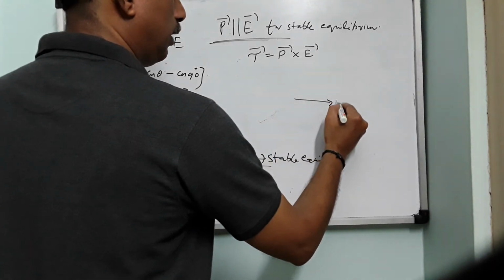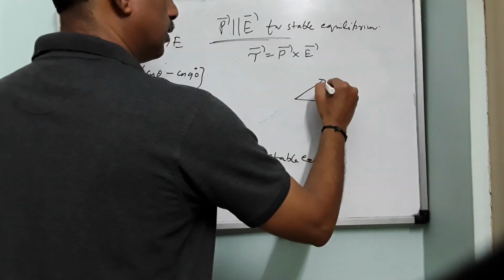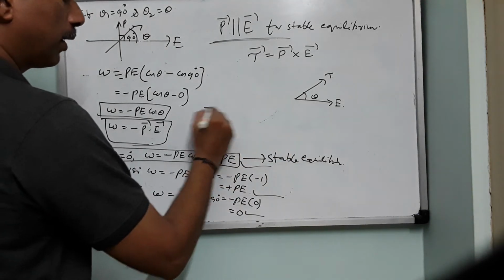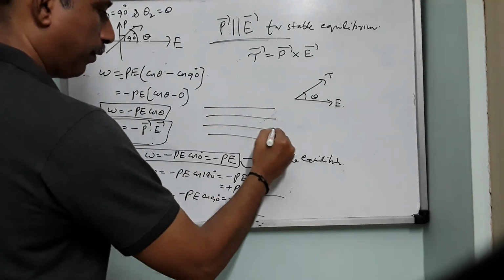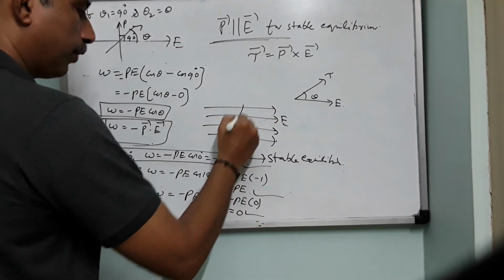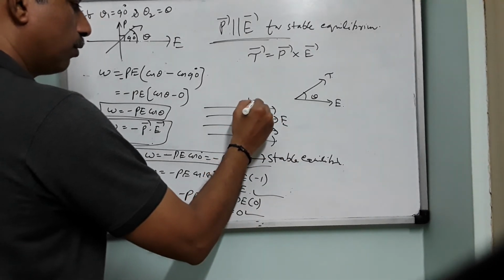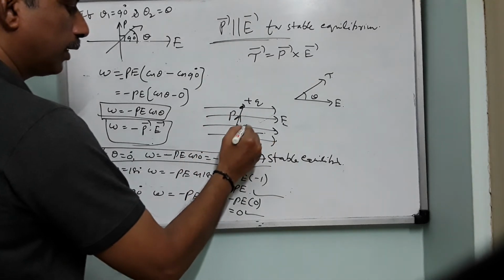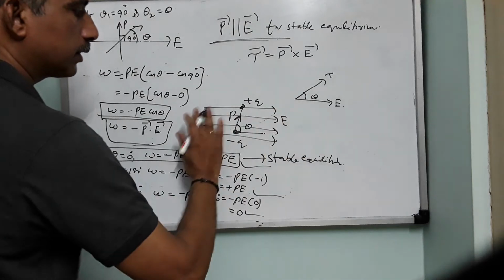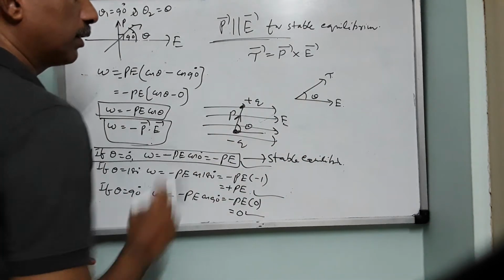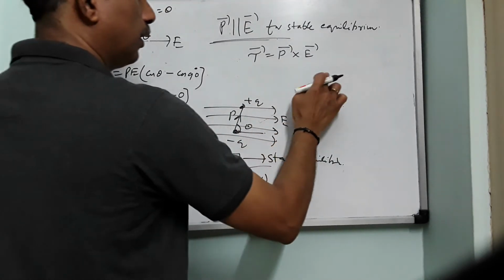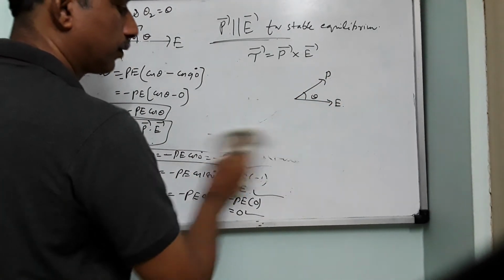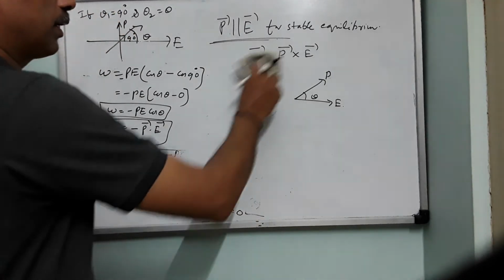So this is the E vector and this is theta. This is not a new diagram. Previously we have drawn the electric field like this and we kept the dipole like this. This is plus Q and this is minus Q and this is P. The angle we have taken is theta, same. So this line will represent the entire electric field, and this is P. Now, what is the meaning of P cross E?